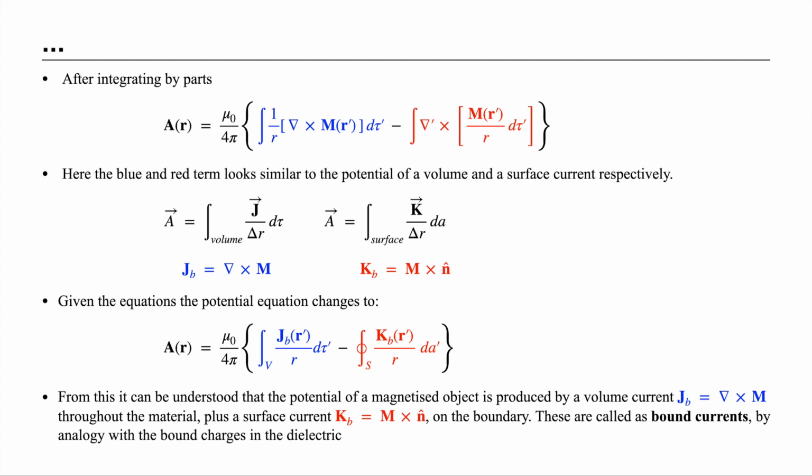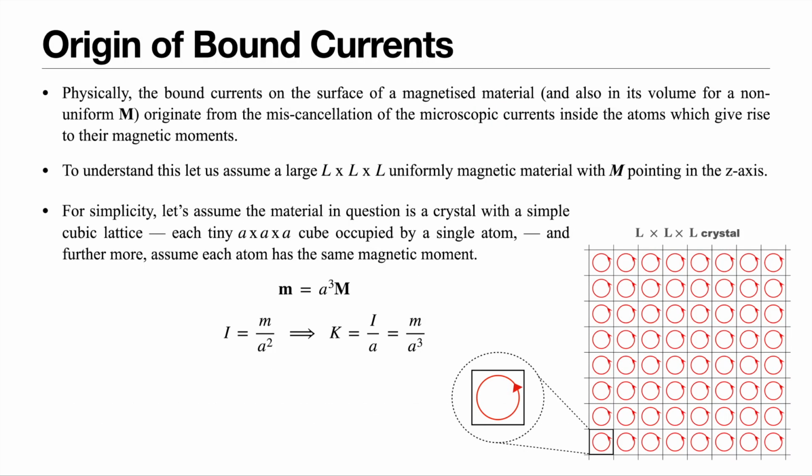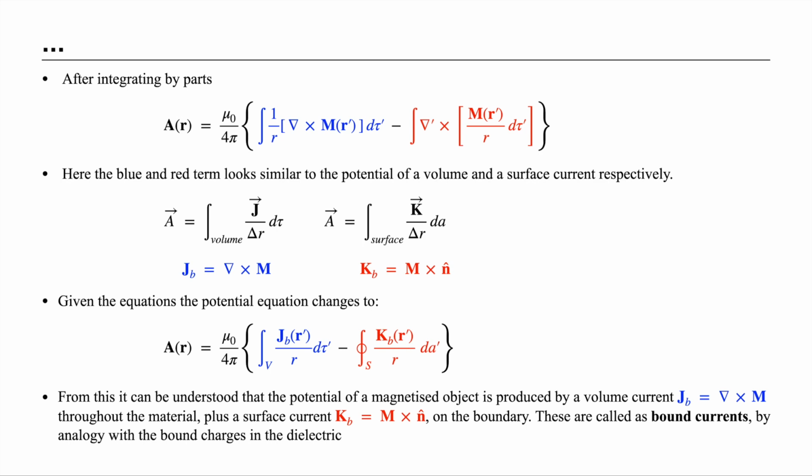Similarly, here we are considering magnetic dipoles instead of electric dipoles, and thus bound currents instead of bound charges. And we saw in these cases we made use of the vector potential to get an idea of how the magnetic fields arise in those materials.